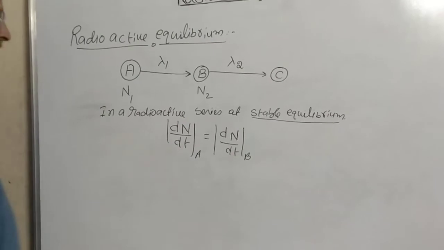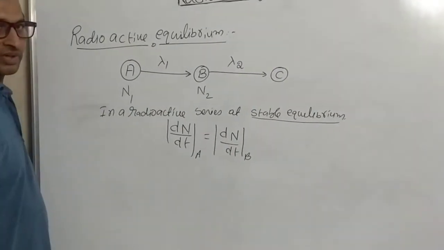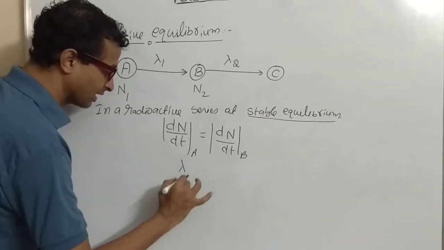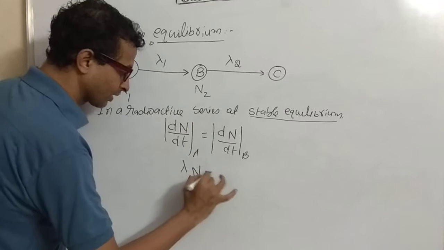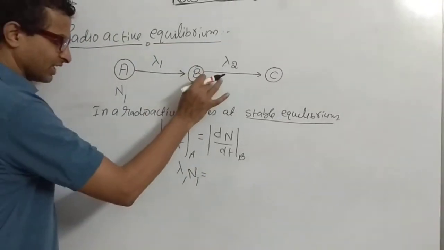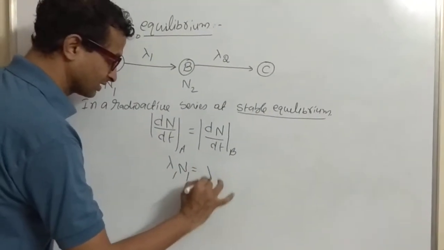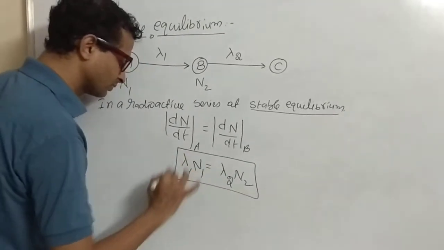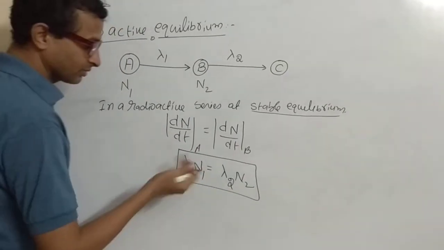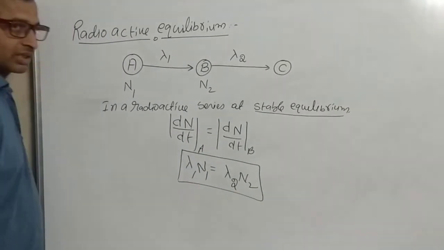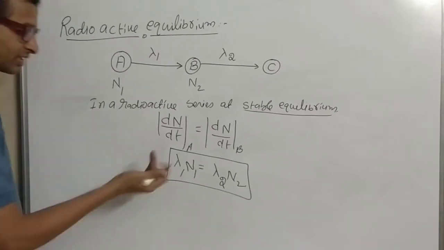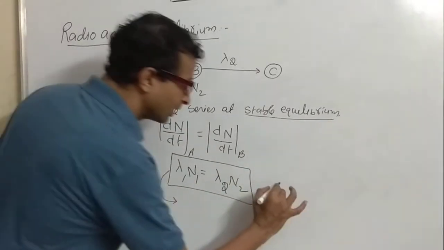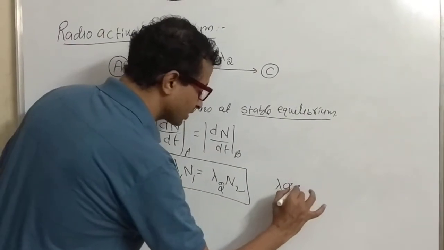We know very well the rate of disintegration formula is lambda into N. So for A it is lambda 1 N1. This is equal to the rate of disintegration of B, which is lambda 2 N2. So what is the relation? Lambda is directly proportional to N. Or if you want to express in terms of half-life, we know that lambda is inversely proportional to half-life.